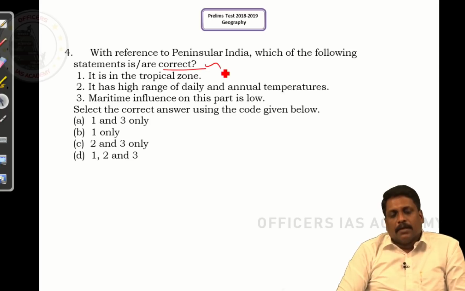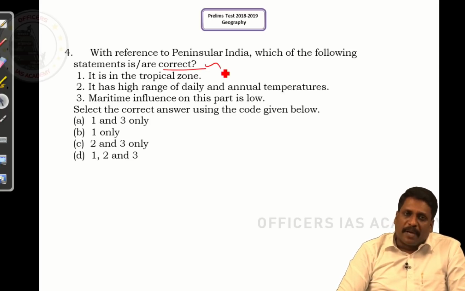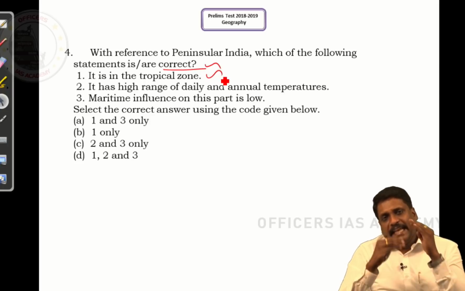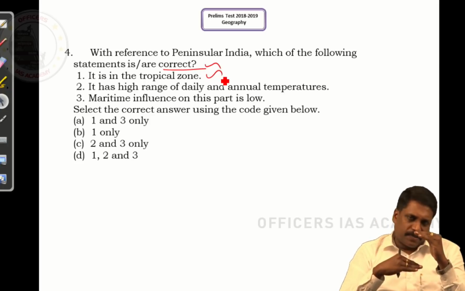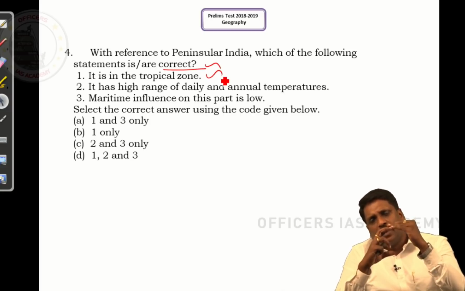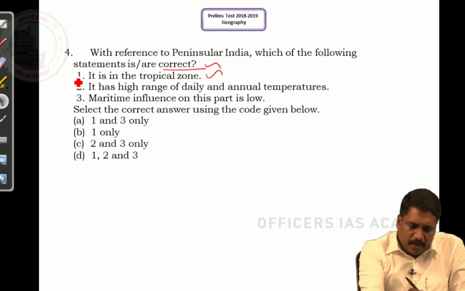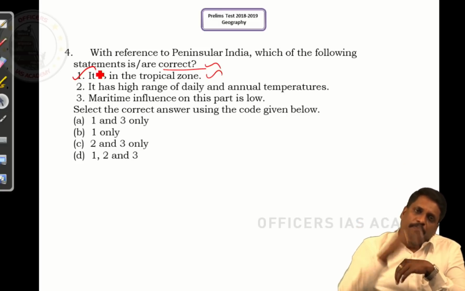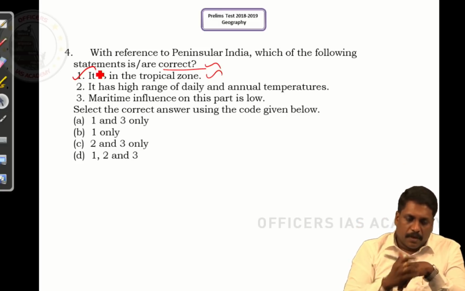Right. So one statement says it is in tropical zone. Obviously yes. Now what is this tropical zone? Any region that lies between tropics. What is this tropics? Tropic of Cancer and Tropic of Capricorn. You call them a tropical region. Obviously yes. So the majority of this landmass lies south of Tropic of Cancer. Right, sir. Now coming to statement 2.